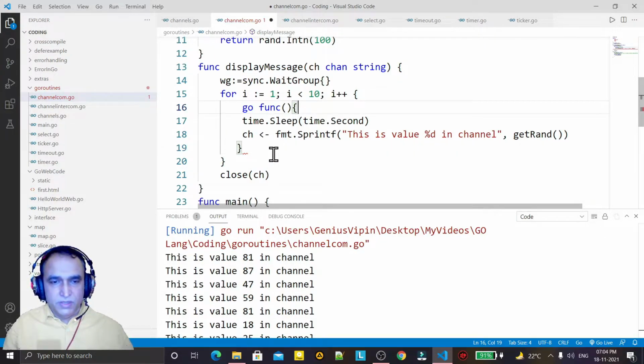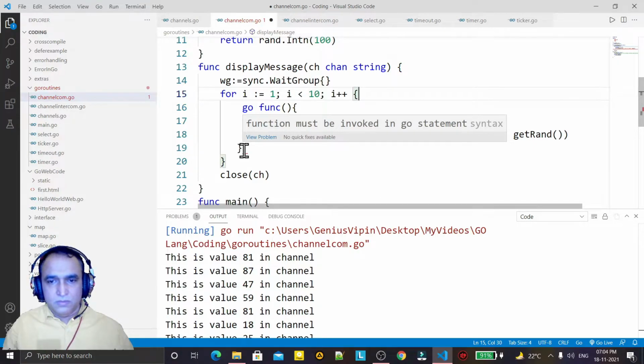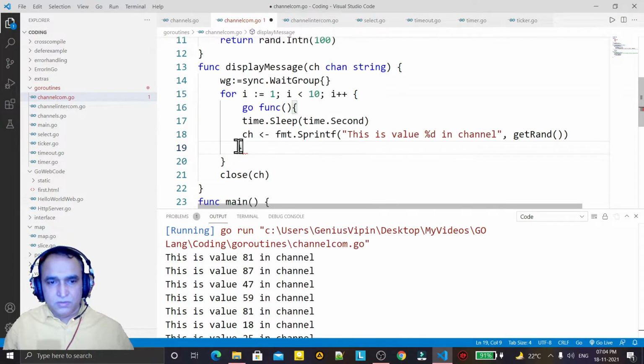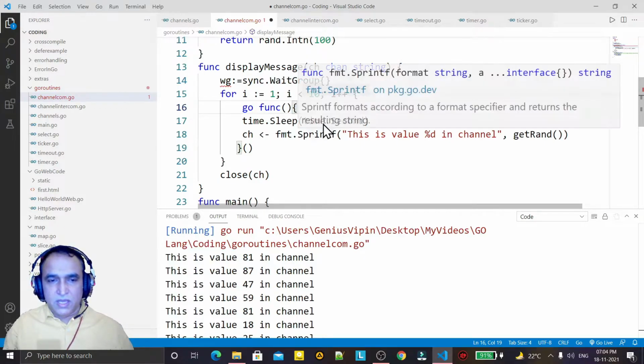This one I am using here, and I'm just calling this function like this. This is the random function.